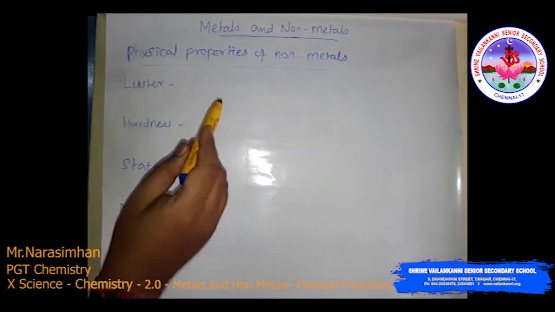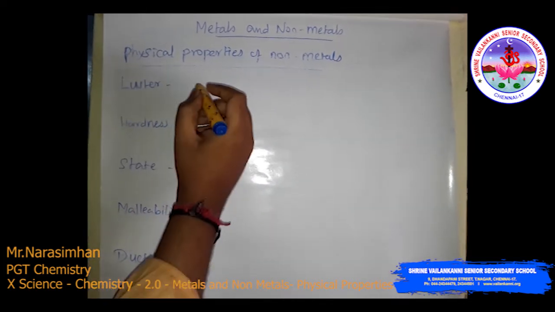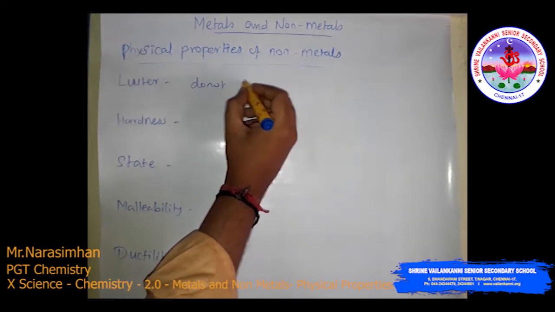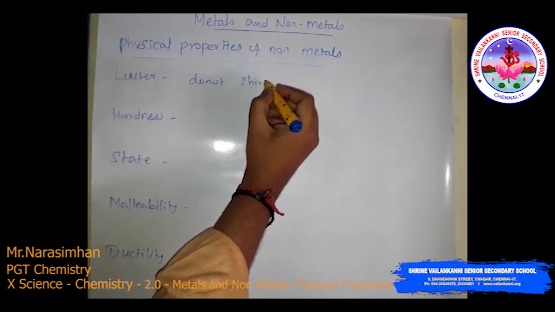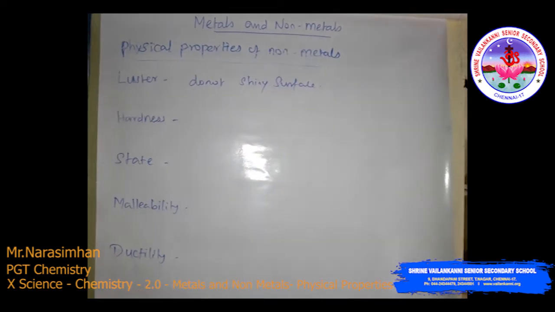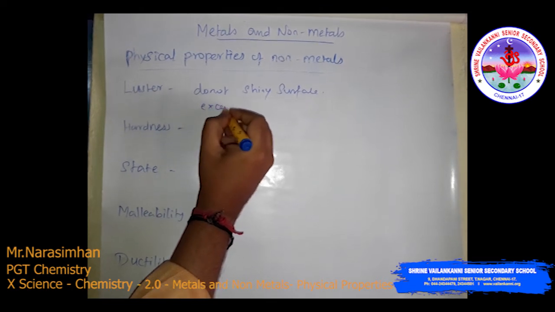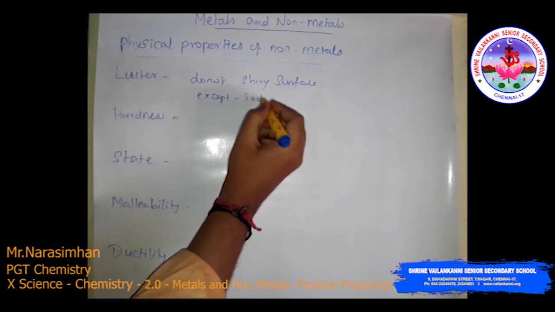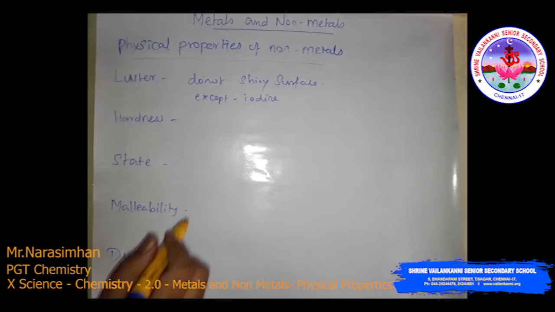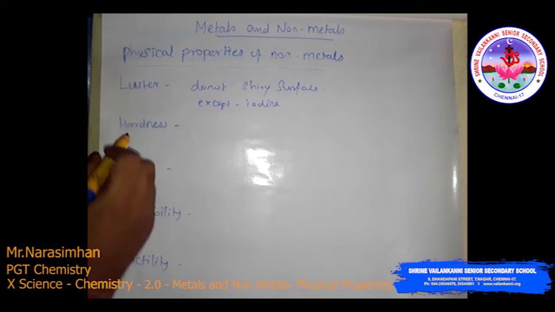Luster. Metals usually have a shiny surface, but non-metals do not show any shiny surface. Metals have a shiny surface, non-metals do not, except iodine. Iodine only has a shiny surface, because iodine is in solid form. Okay, we will discuss it later.